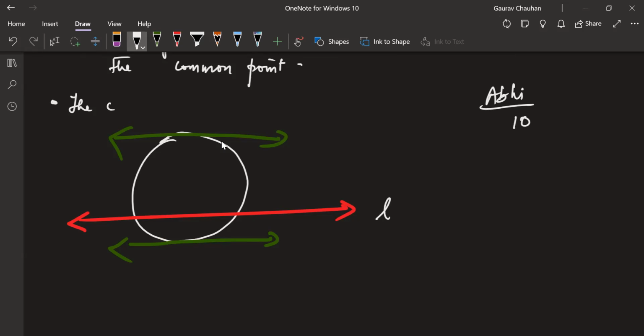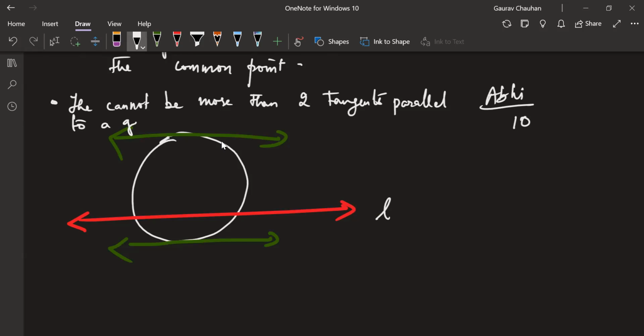There cannot be more than 2 tangents parallel to a given secant. There cannot be more than 2 tangents parallel to a given secant.